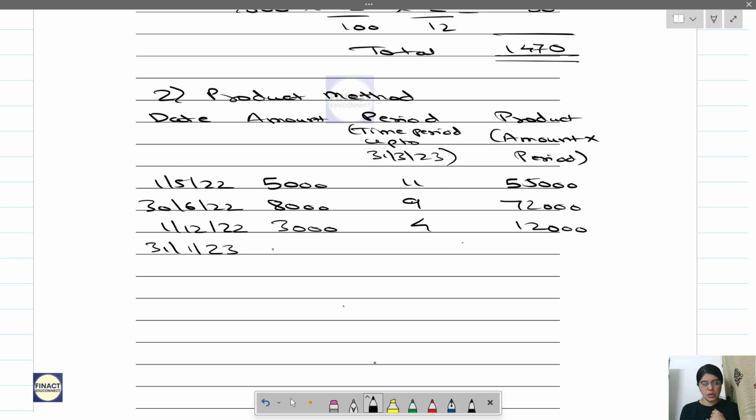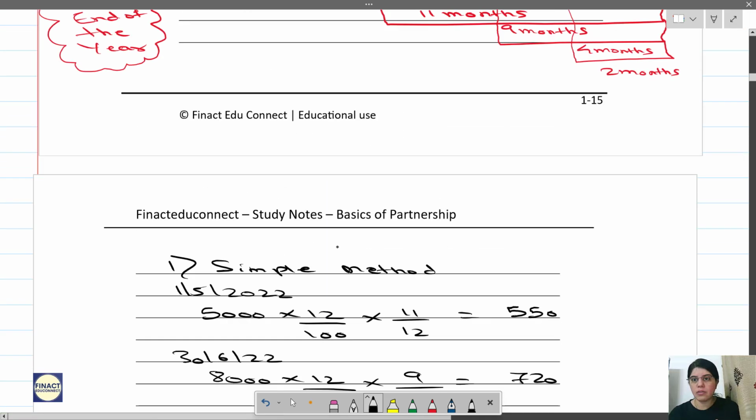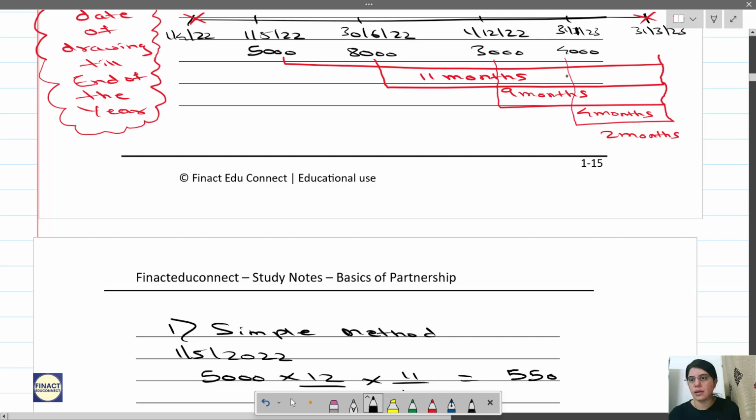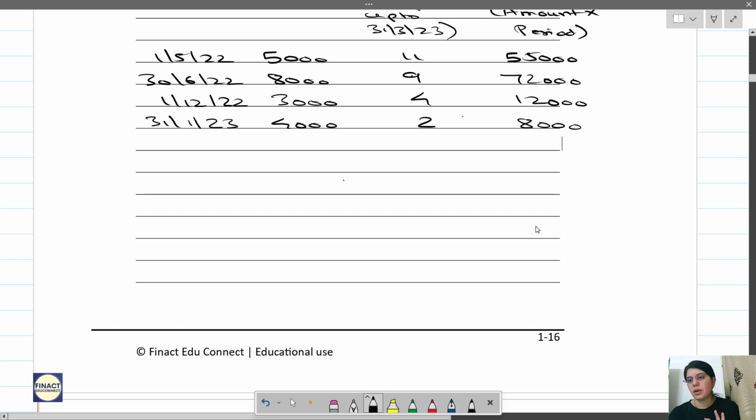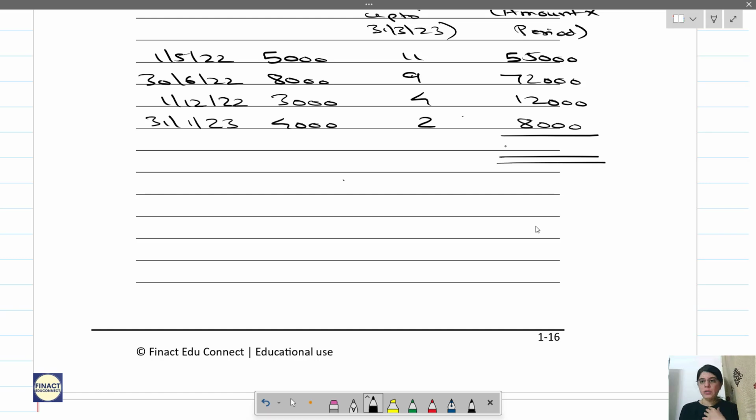Amount is 4,000 and period is 2 months, so 8,000. So you understand now, the period we have taken from the timeline, same logic, but product method. Now what you are supposed to do is take the total of this product.